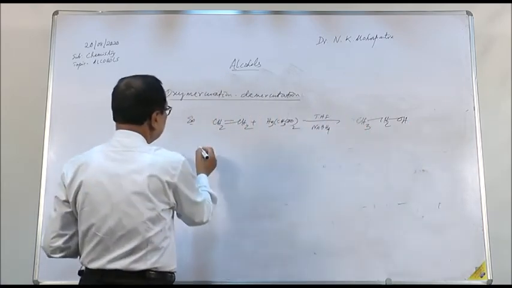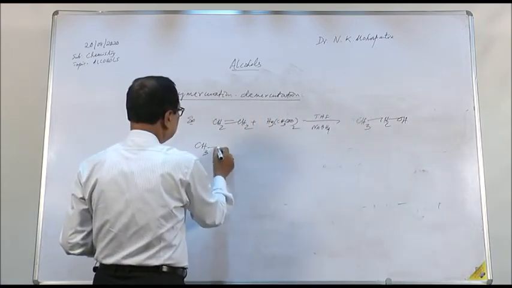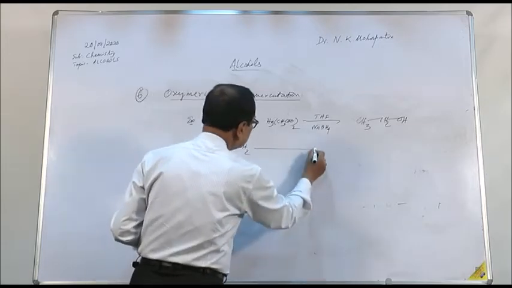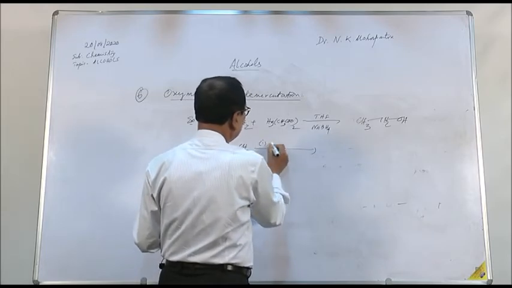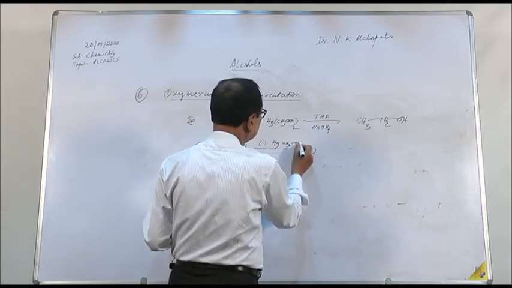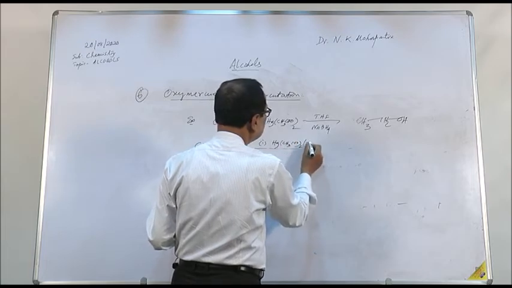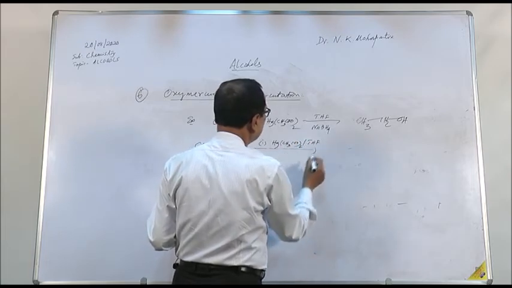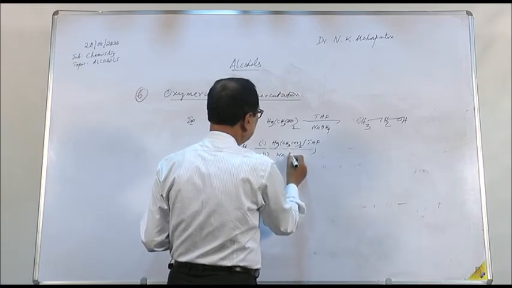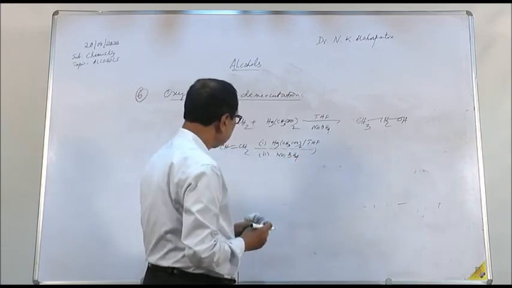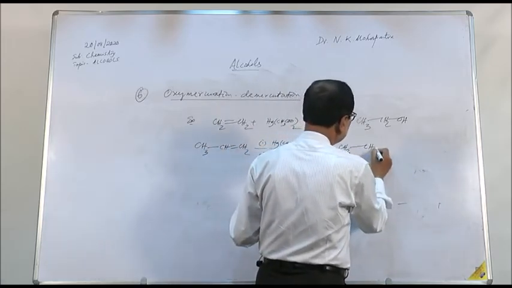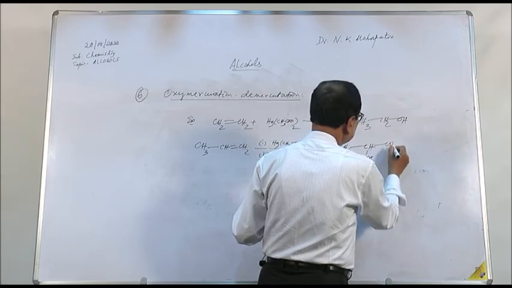If you are using an unsymmetrical alkene, CH3CH=CH2, and to this you are adding mercuric acetate in the presence of THF, followed by reduction with sodium borohydride, the product formed will be as per the Markovnikov rule: CH3CHOHCH3.